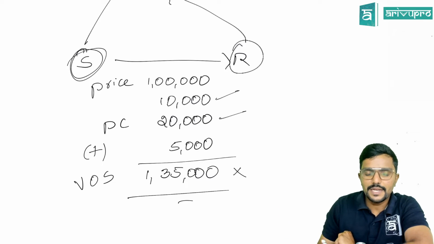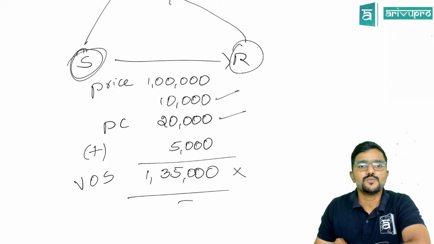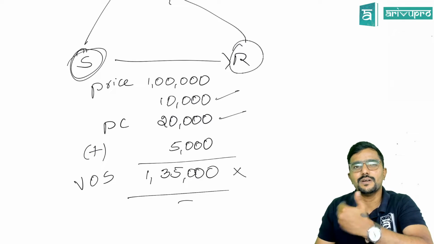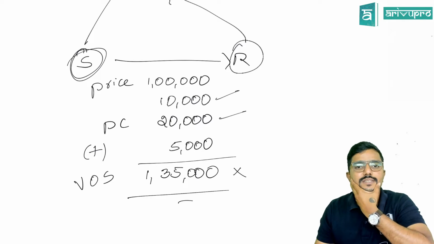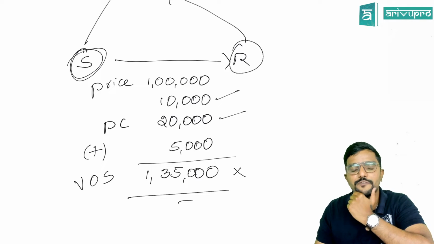Next, any incidental expenses charged by the supplier to the recipient before or at the time of supply are included in the value of supply. Clear? You would have learned in your accounts something called AS 2, Accounting Standard 2, which talks about valuation of inventory.